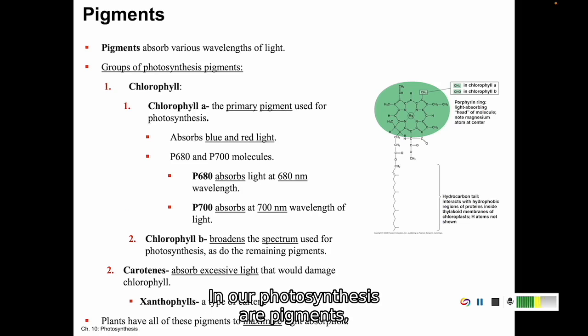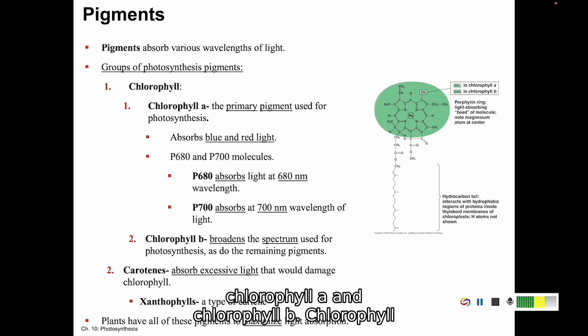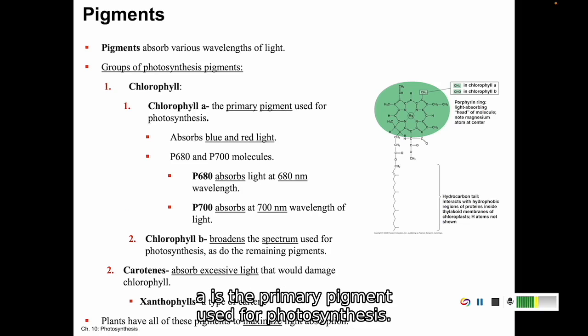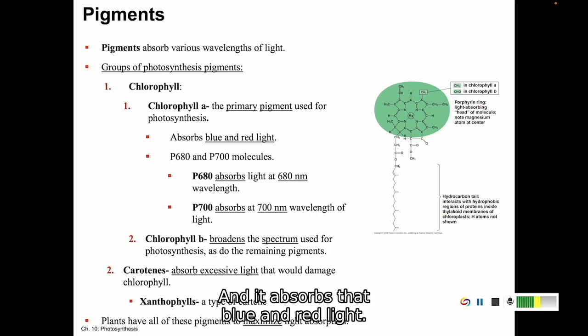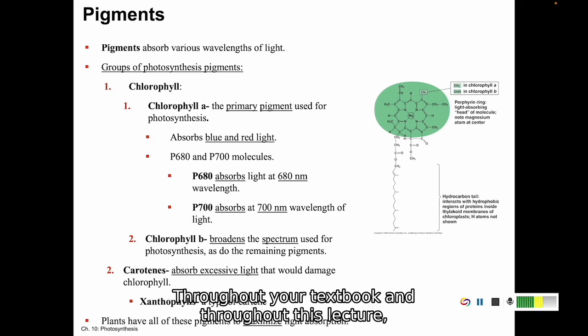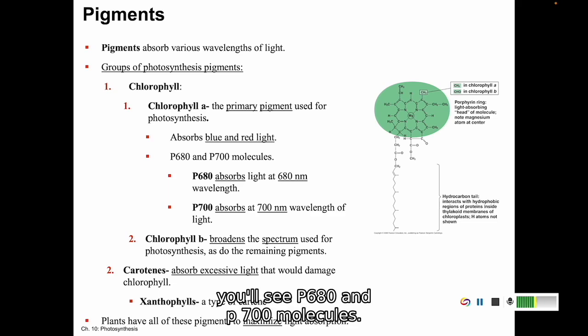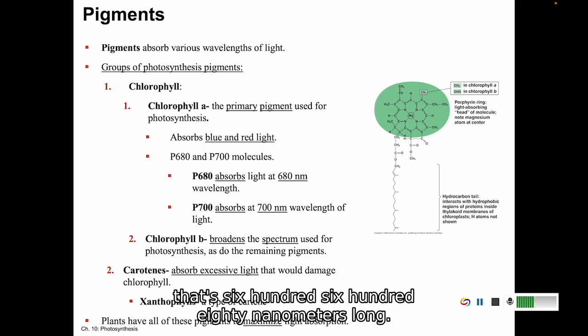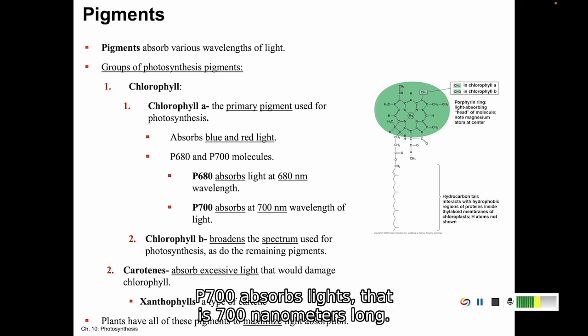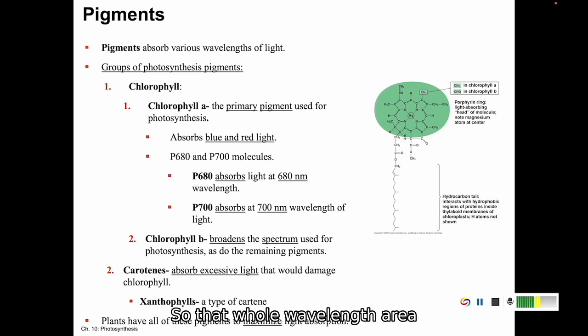So pigments are going to absorb different wavelengths of light. In our photosynthesis, our pigments are chlorophyll A and chlorophyll B. Chlorophyll A is the primary pigment used for photosynthesis, and it absorbs blue and red light. Throughout your textbook and this lecture, you'll see P680 and P700 molecules. Those are two types of chlorophyll A. P680 absorbs light that's 680 nanometers long. P700 absorbs light that is 700 nanometers long. So that whole wavelength area is absorbable by chlorophyll A.